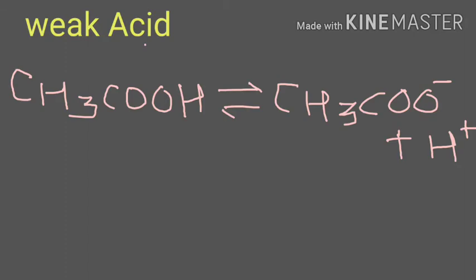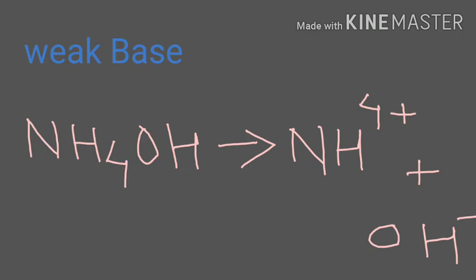Let us now look at some examples explaining weak acids and weak bases. The example of weak acid is acetic acid, that is CH3COOH. So you will see that it splits up as CH3COO minus plus H plus. And the example of weak base is ammonium hydroxide, that is NH4OH, and it splits up as NH4 plus plus OH minus. Now you must be wondering what is the difference between strong and weak acids and bases.